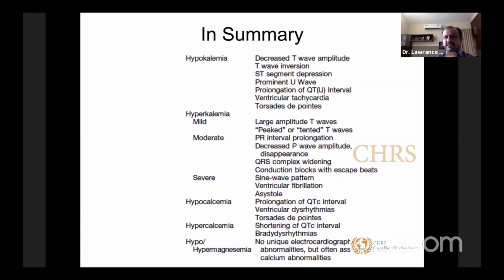In hypo and hypermagnesemia, there are no unique electrocardiographic abnormalities, but they are often associated with calcium or potassium abnormalities. They will manifest together rather than alone. But as I already told you, hypomagnesemia is a very important thing to look out for when you have resistant hypokalemia. That's one reason your potassium level never goes up unless you correct hypomagnesemia; your hypokalemia will not be treated.